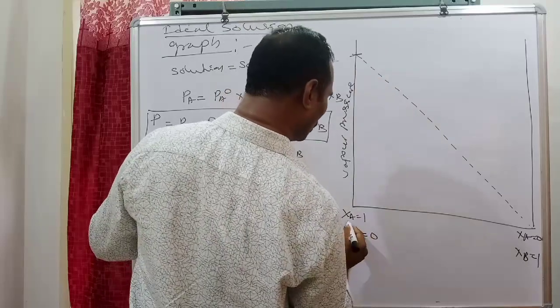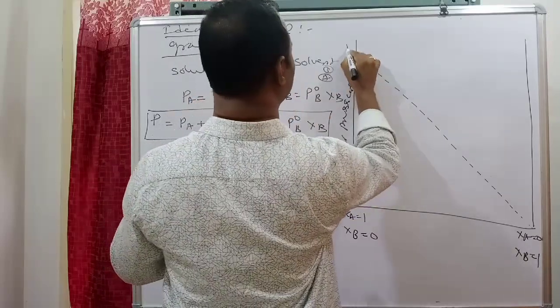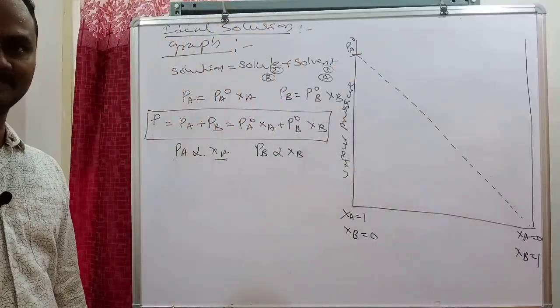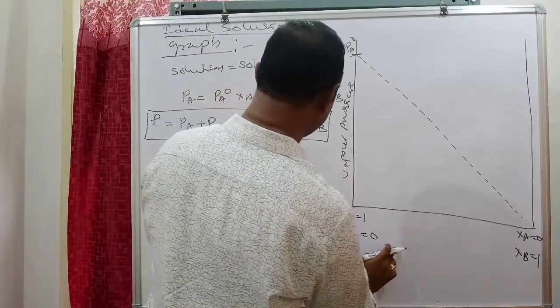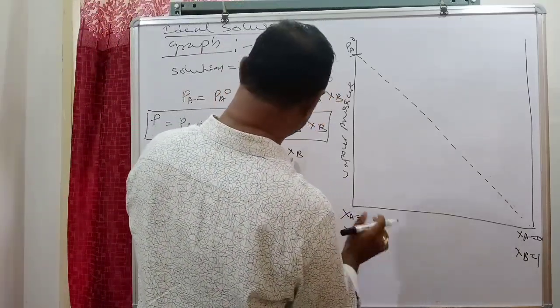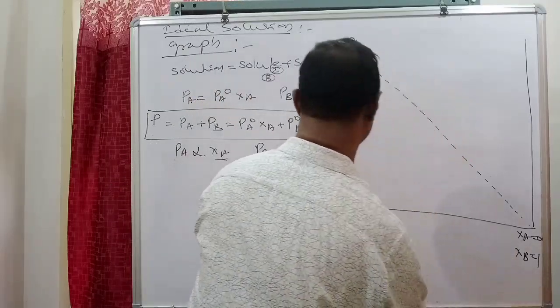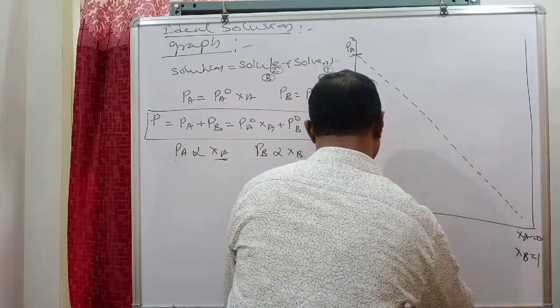Here only A component is there, there is no B. So this partial pressure is equal to P naught A. And next, as XB increases, its vapor pressure increases. Here to here XB increases. So with increasing mole fraction, its vapor pressure also increases.